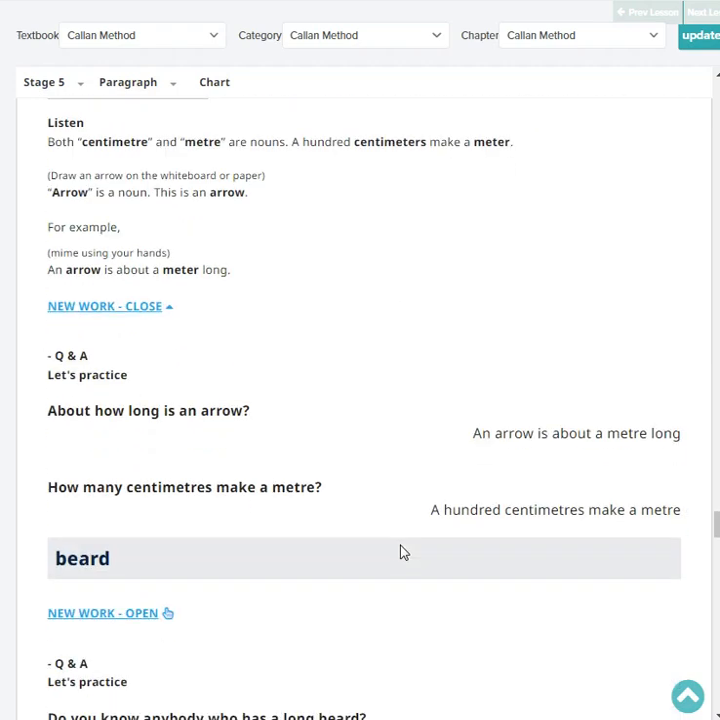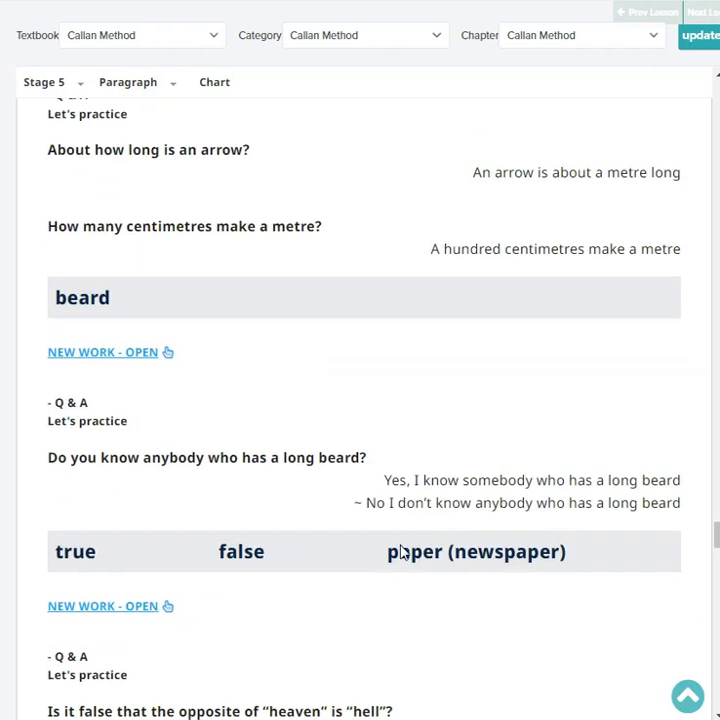Let's practice. About how long is an arrow? An arrow is about a meter long. How many centimeters make a meter? 100 centimeters make a meter. Very good.